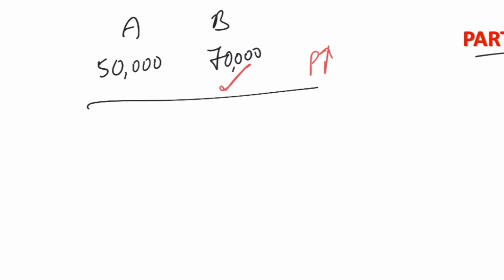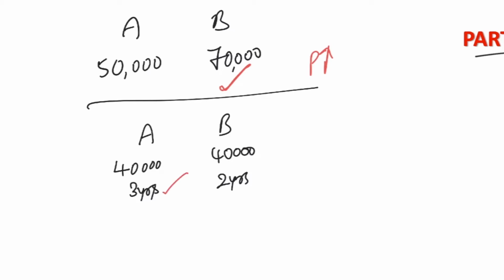And if there are 2 people, A and B, A invested 40,000, B also invested 40,000. A invested for 3 years and B invested for 2 years. Now who will get more profit? As the time period of A is more, A will get more profit. As the time period is more, profit is more.